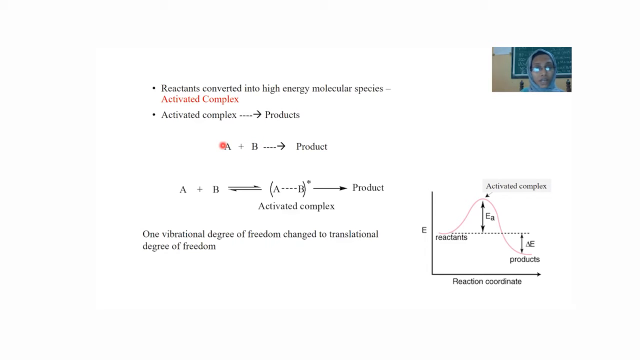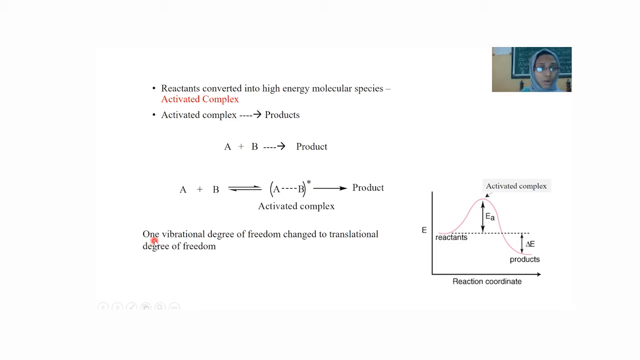Consider the reaction in which the two reactants A and B react together to give the product. In the first step, A and B combine together to form an activated complex. This represents the activated complex. So it is a reversible reaction, because there is a probability of converting the activated complex back into the reactants before going to the product. Then the activated complex is converted into product.